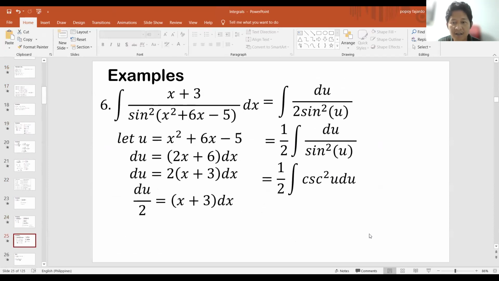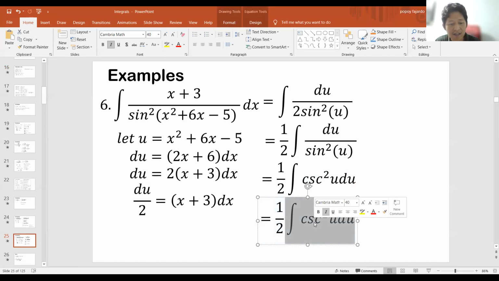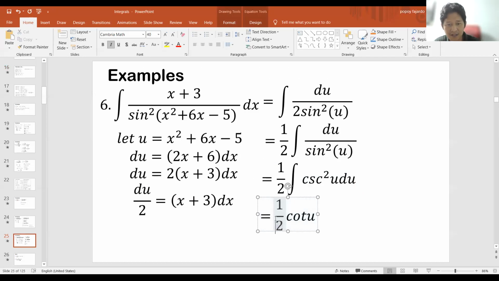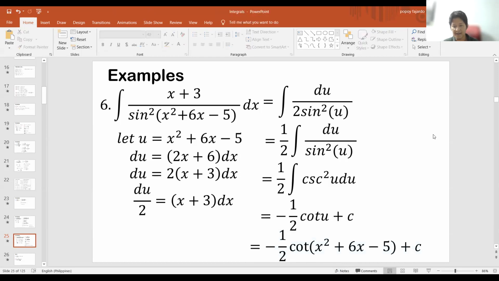Okay, so ito magiging 1/2 negative cotangent u. Forget the negative. Ay, sorry. And then the plus C. Okay. And then just replace the variable with this, right? So kailangan natin copy nito. Replace the u with the original expression.